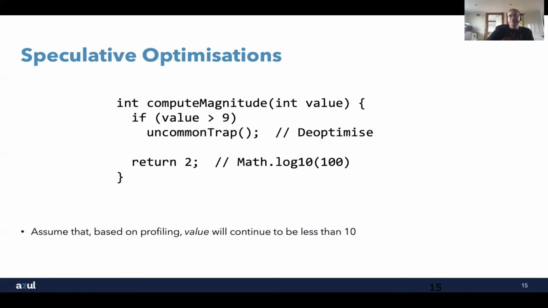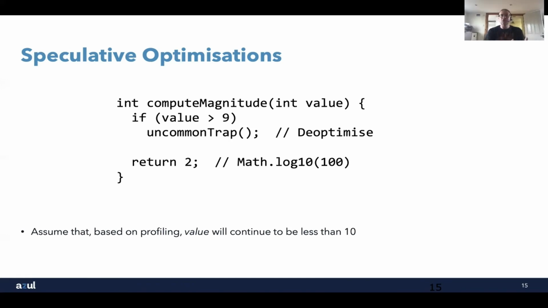Assuming that the value isn't greater than 9 and it continues to do that, we know that bias will always be 1. 1 plus 99 is 100. Math log base 10 of 100 is 2. So rather than actually calling that method and calculating that, we simply return 2. Much less code involved and much higher in terms of performance.